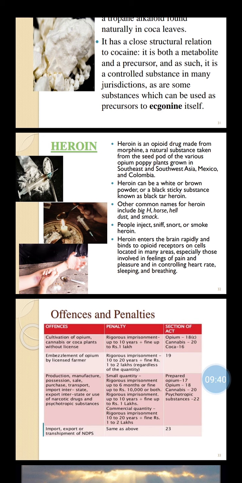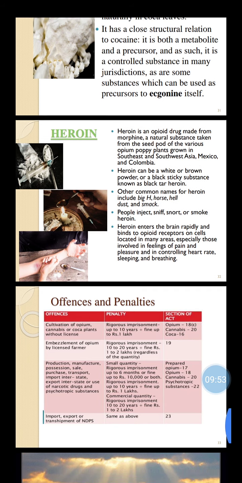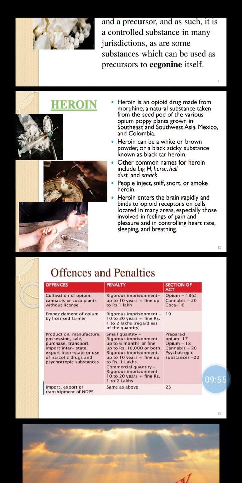Heroin enters the brain rapidly and binds to opioid receptors on cells located in many areas, especially those involved in feelings of pain and pleasure, and in controlling heart rate, sleeping and breathing.